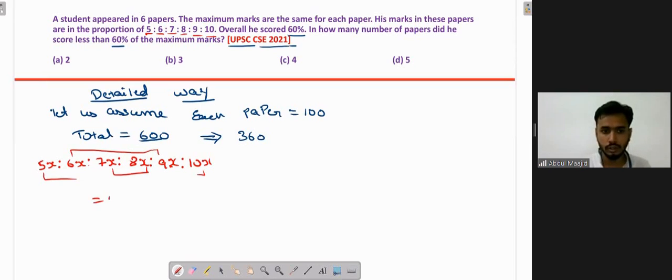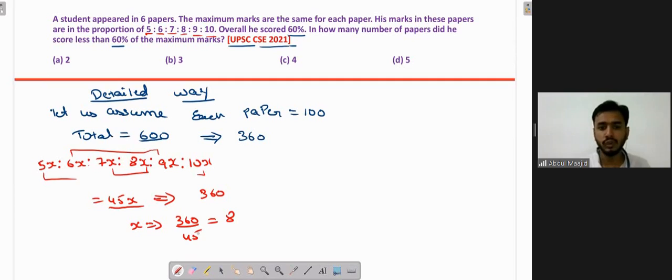Total is 45x, which is equal to 360 marks, because he scored 60%. So x will be 360 upon 45. It will be 8, because 45 into 2 is 90, and this is 4 times 90. So it will be 8.